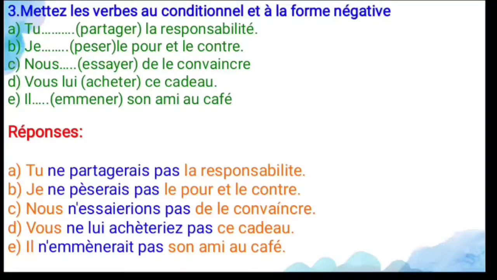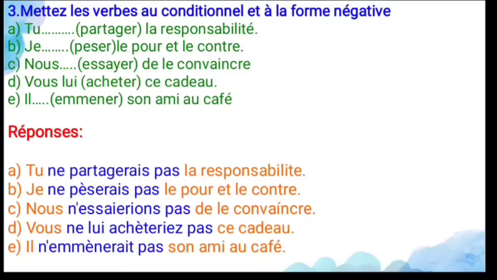And E1 is il amener, amener means to bring. So here the verb is a regular verb, but you have to add the accent grave. So il n'amènerait pas son ami au café. So here ne is a negative word, that is n apostrophe. Why? Because the verb begins with a vowel. And pas is also a negative word. And he would not bring his friend to the cafeteria.